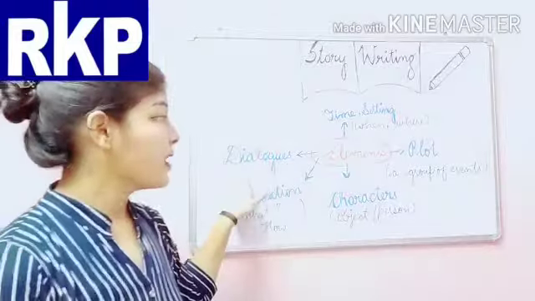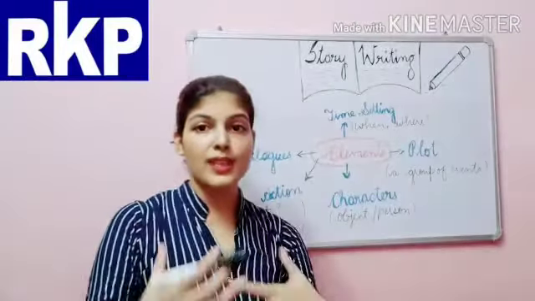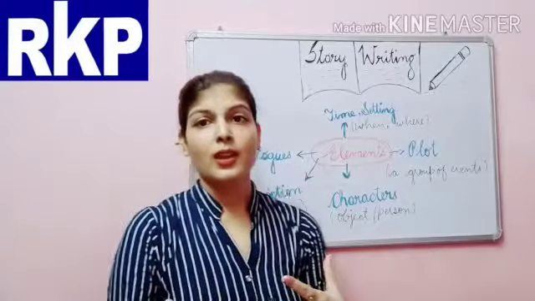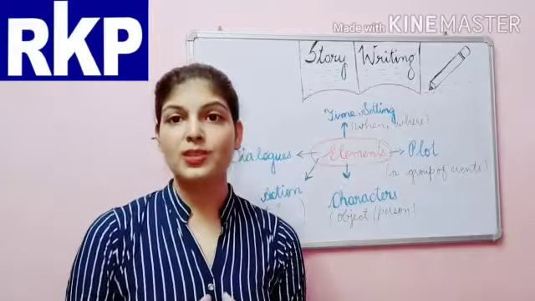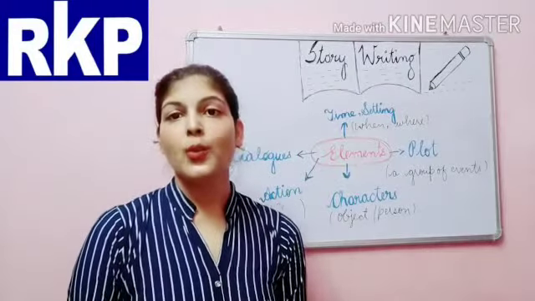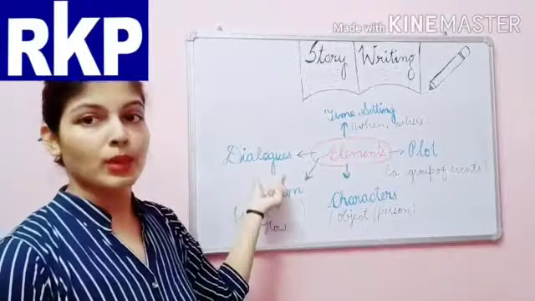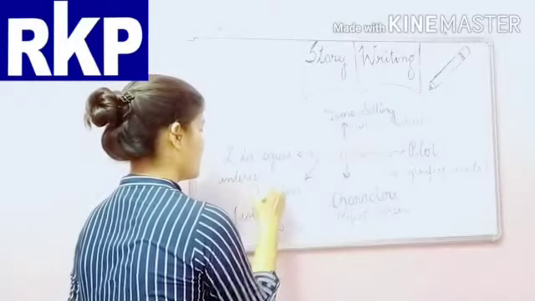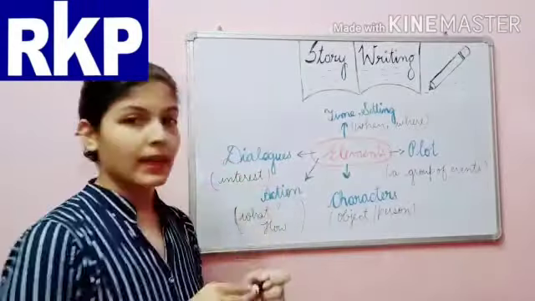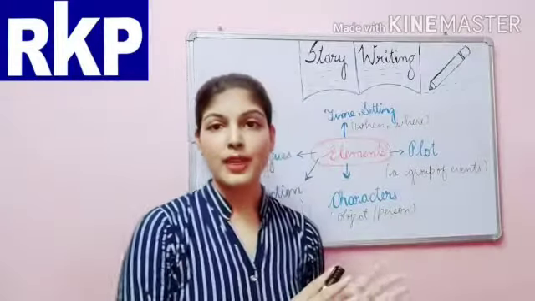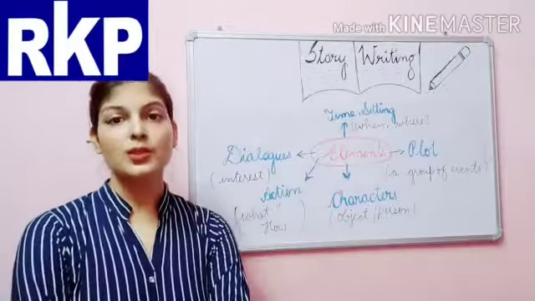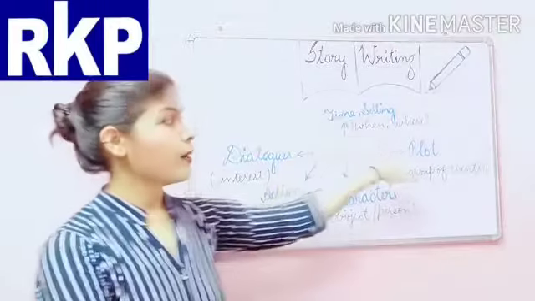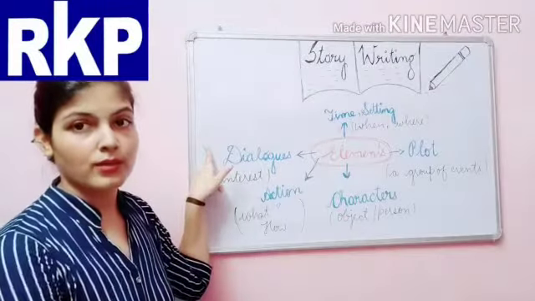Then after that comes dialogues. If there is conversation, if dialogues are there, then the story will be interesting. To create interest in the reader, we add dialogues. Clear? So these are the elements which we must keep in mind while composing a story: time and setting, plot and dialogues.